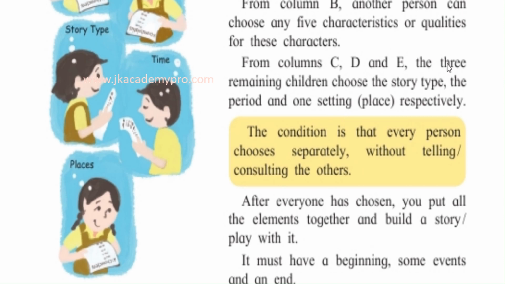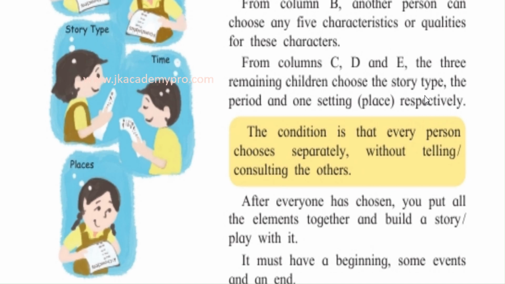Now, you can choose the story type. Story type could be fairy tale story, it could be fantasy, it could be mystery, it could be adventure. So, what kind of story you want, or it could be any historical event, or it could be a real event that happened. So you would think what will be the story type.